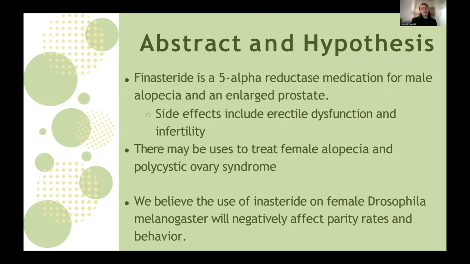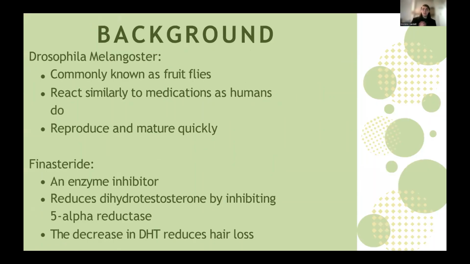We wanted to see if these effects are then similar in women, especially since this drug could be used to assist in conditions such as female alopecia as well as polycystic ovary syndrome. And next slide, please. The study was constructed to see if it would negatively affect the period rates of female Drosophila melanogaster, since obviously we are not able to use it on any human trials just yet.